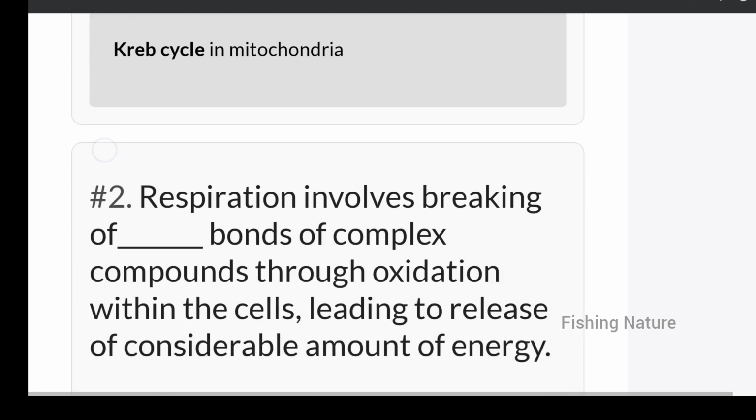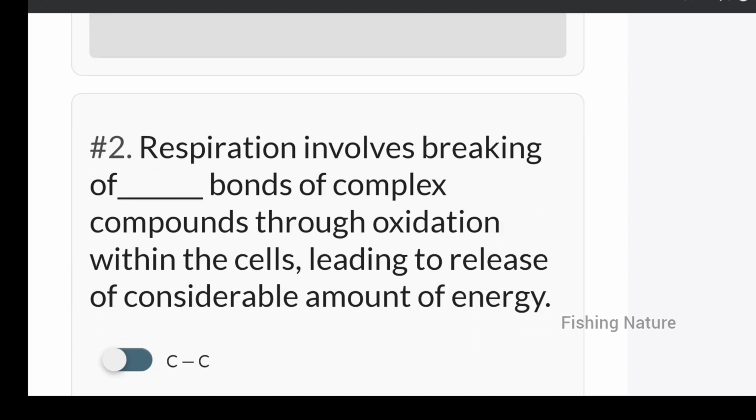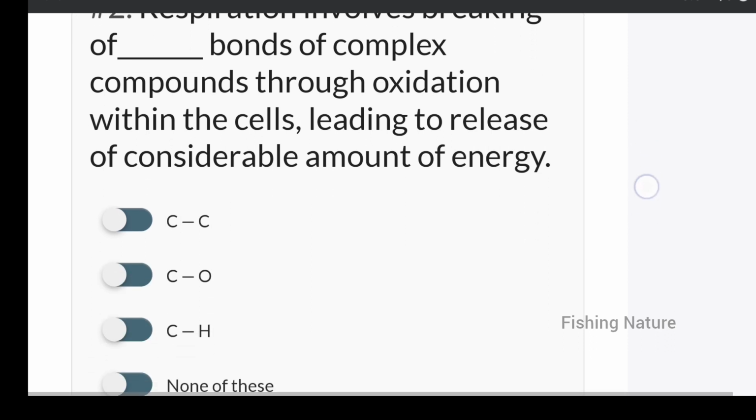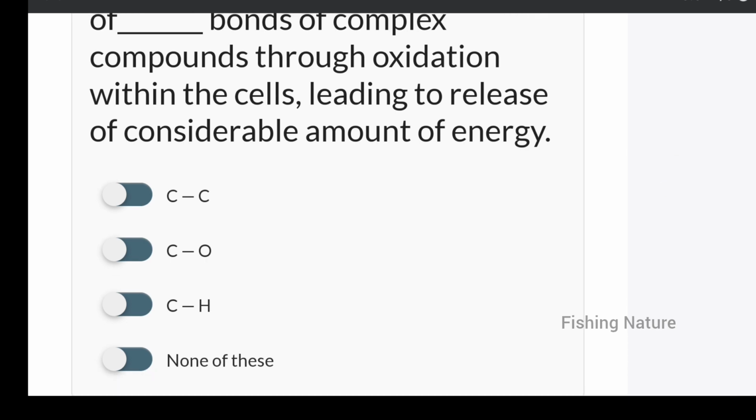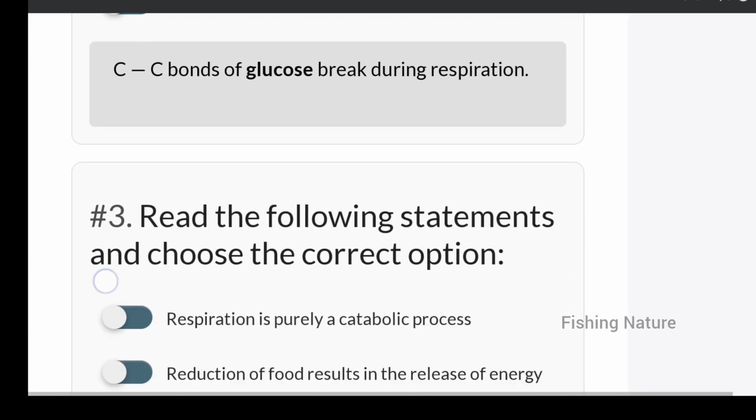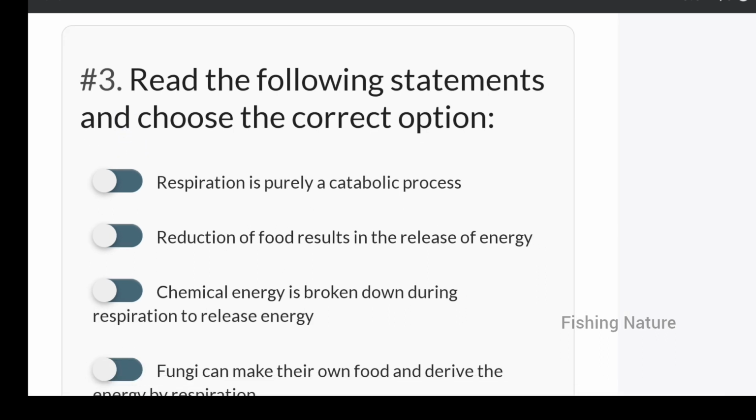Next question. Respiration involves breaking of dash bonds of complex compounds through oxidation within the cells, leading to release of considerable amount of energy. It is the bond: CC bond, or CO, carbon oxide, or carbon hydrogen. Which is the correct option? Option A, CC bond.